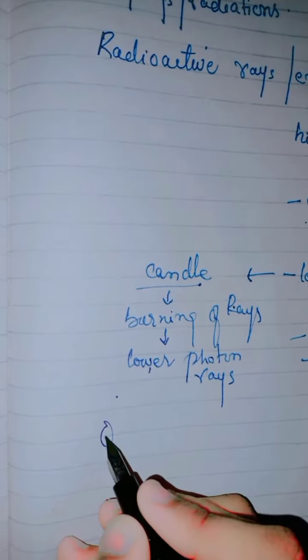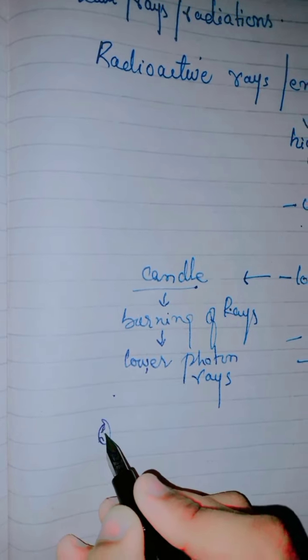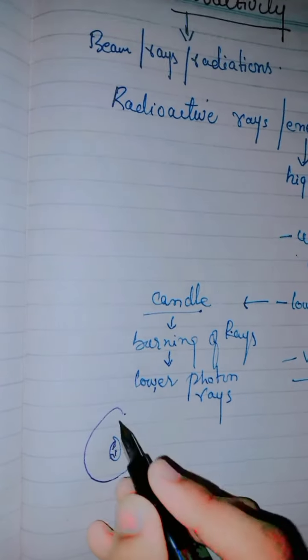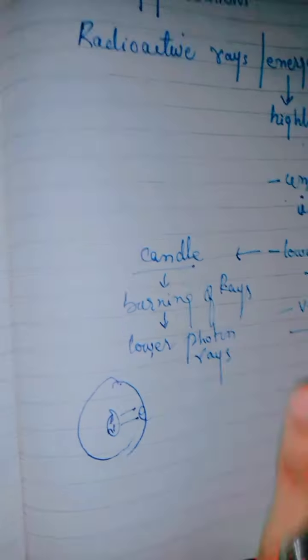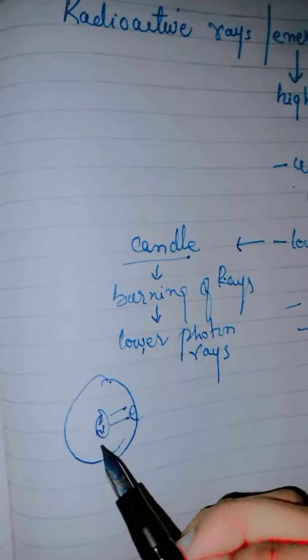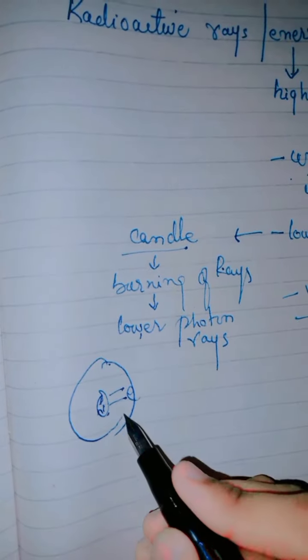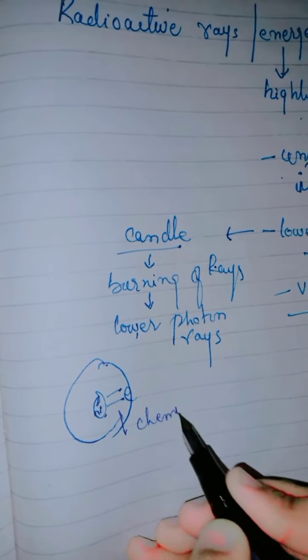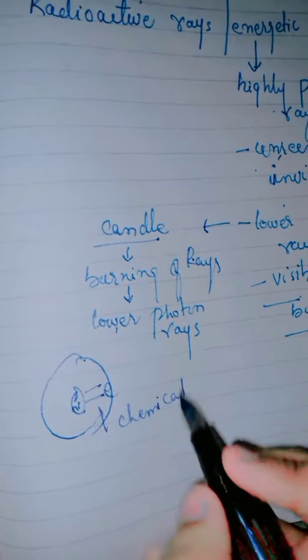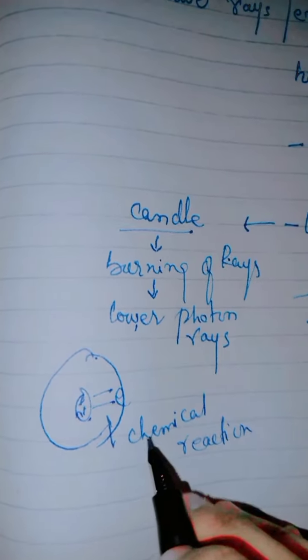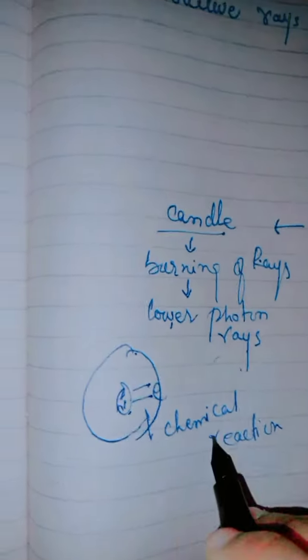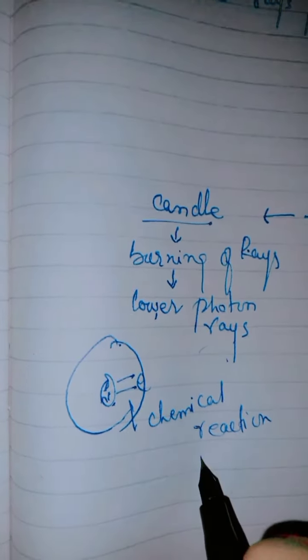Why? Because in the nucleus there are protons and neutrons, and there is a binding force, meaning the interaction of electron and nucleus, so that chemical reaction occurs. So in lower photon rays, a chemical reaction occurs. Or we can say the lower photon rays are produced due to the chemical reaction.